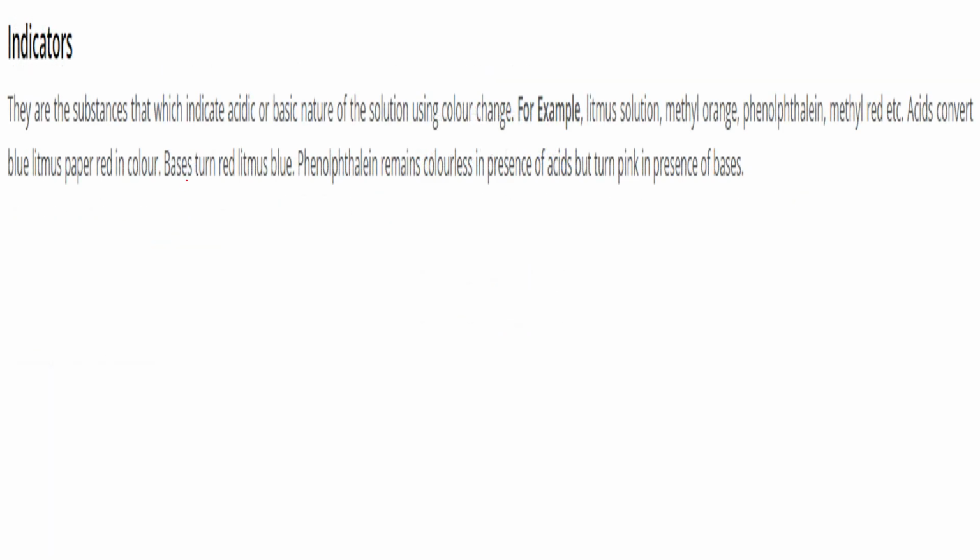What are indicators? They are substances that indicate the acidic or basic nature of a solution using color change. For example, litmus solution, methyl orange, phenolphthalein, and methyl red are all indicators. Acid converts blue litmus to red. Base converts red litmus to blue. Phenolphthalein will remain colorless in the presence of acid, but it will turn pink in the presence of bases.